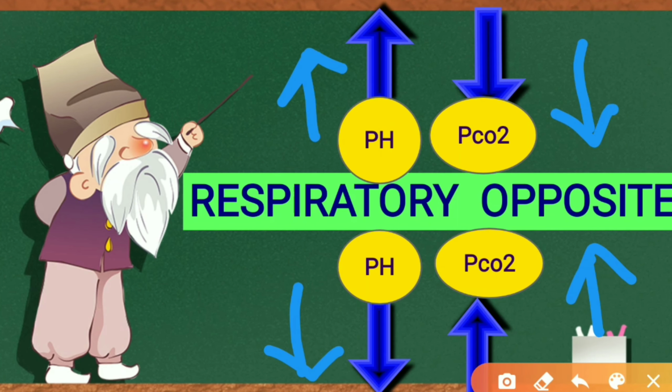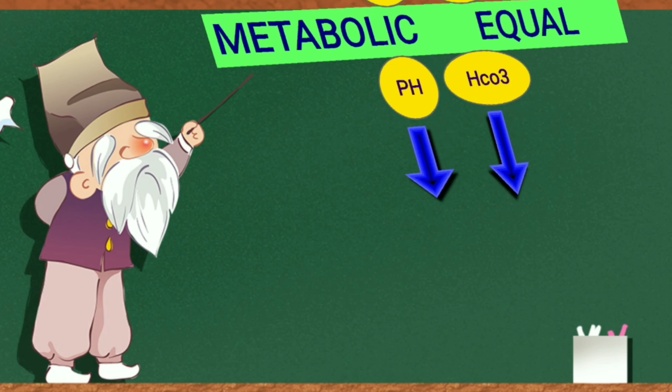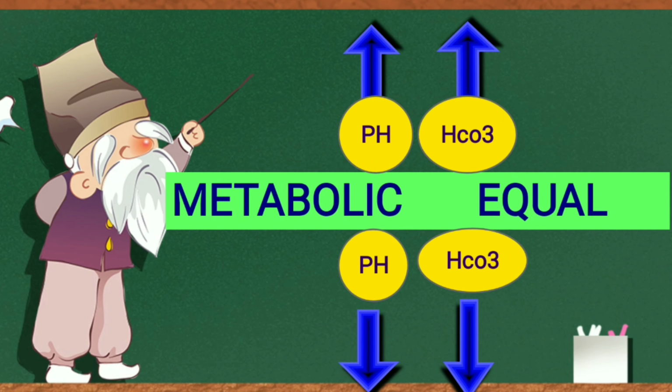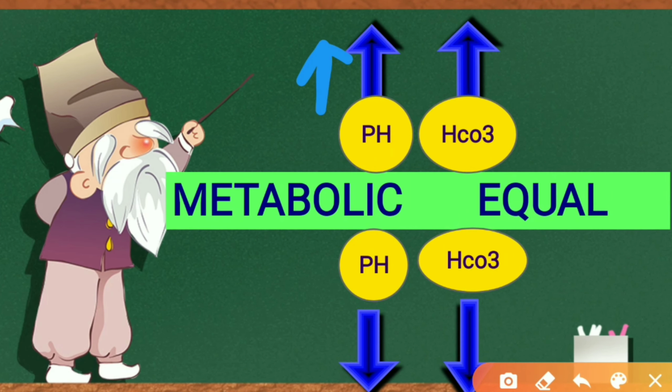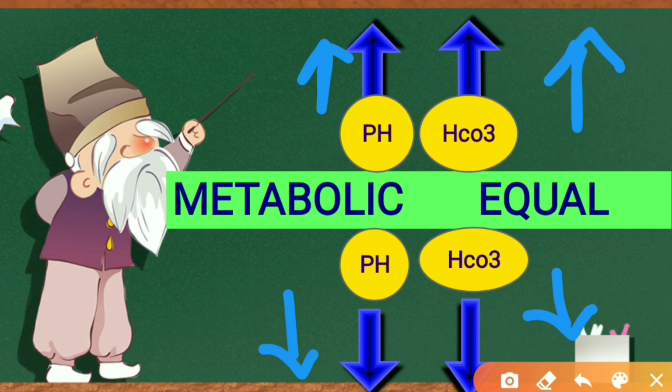That is opposite, so it is respiratory acidosis. And in metabolic, here the pH is on the higher side and bicarb is on the higher side, it is metabolic alkalosis. Here pH is on the lower side and bicarb is also on the lower side. It is said to be metabolic acidosis.